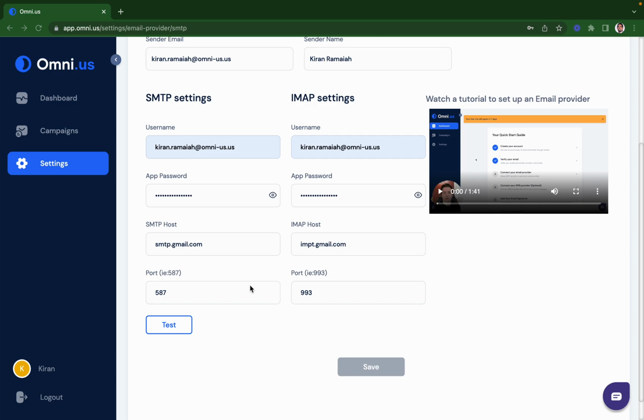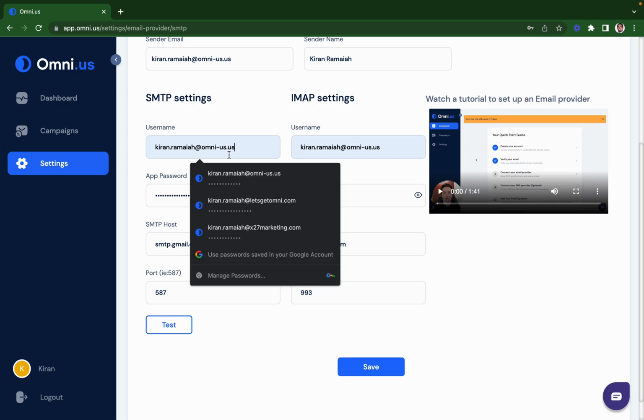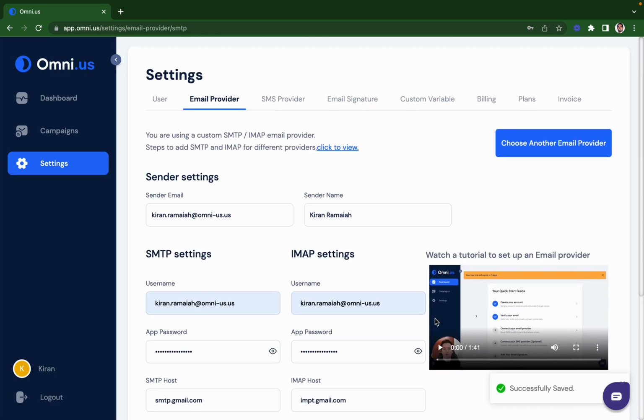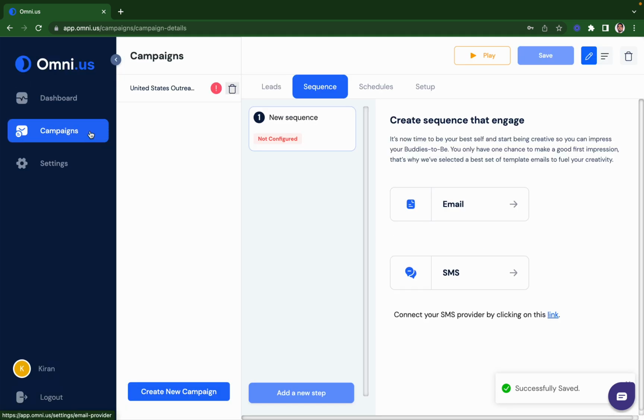Once you add all of this, you're going to test this account just to make sure that your inbox is good to go, right? Please check your inbox for the test email. When there is a green check mark, it means that it is good to go. You just need to get a confirmation email on this inbox. So you simply click on save and we're good to go, right? After that, you can click on campaigns, which I'm going to show you how it's done in my next recording.